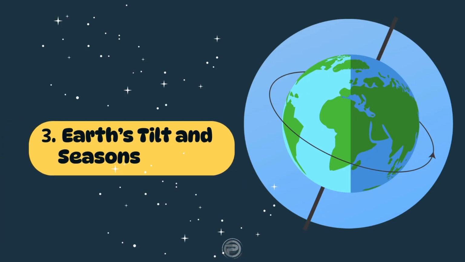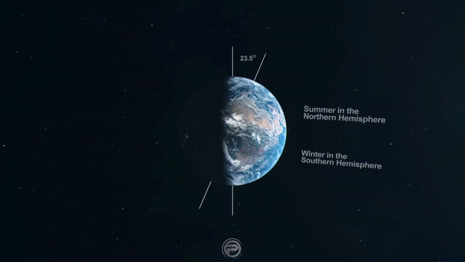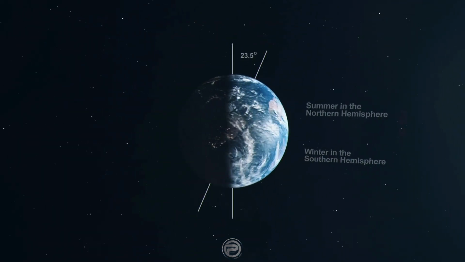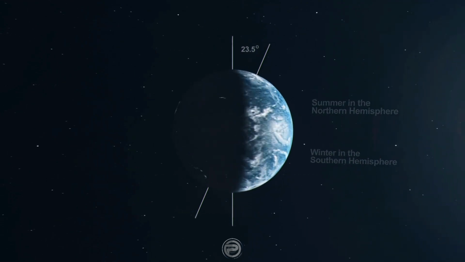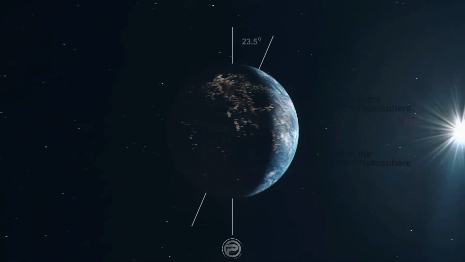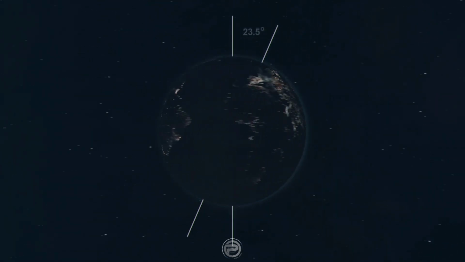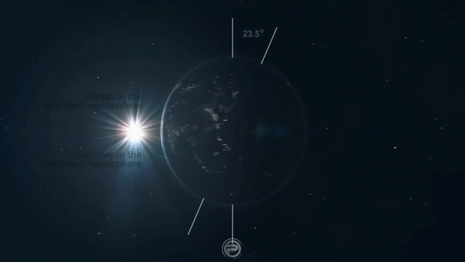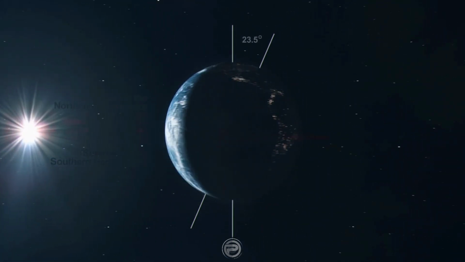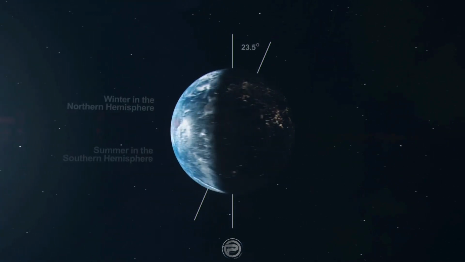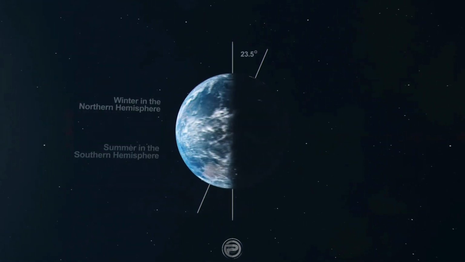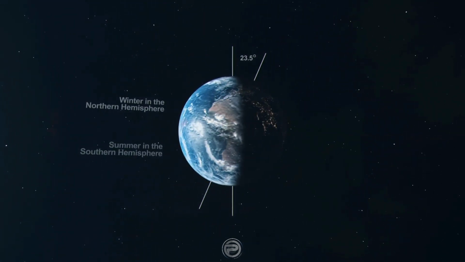Segment 3. Earth's tilt and seasons. Earth isn't standing straight up, it is tilted at about 23.5 degrees. This tilt remains constant as Earth revolves around the sun. Here's how seasons work. When the northern hemisphere is tilted toward the sun, it receives more direct sunlight and longer days. This is summer. At the same time, the southern hemisphere gets less sunlight, resulting in winter.